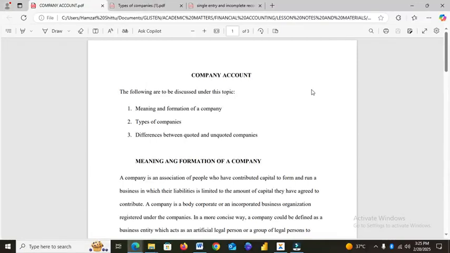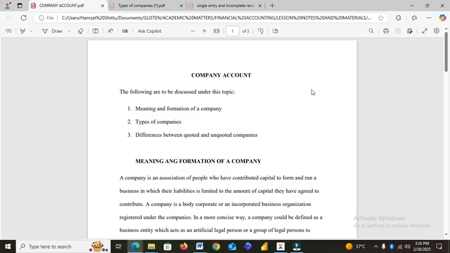Today we'll be talking about company accounts, and we are going to look at this lesson's objective. First, objective 1, meaning and formation of a company. Objective 2, should be able to state types of companies that we have. The objective 3 is to know the difference between quoted and unquoted companies.